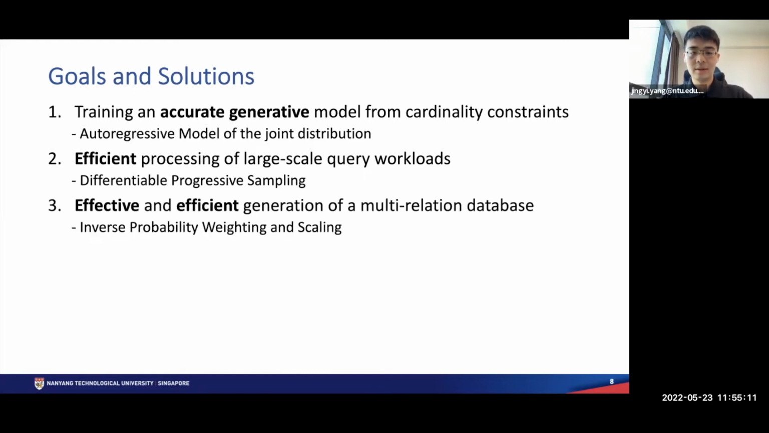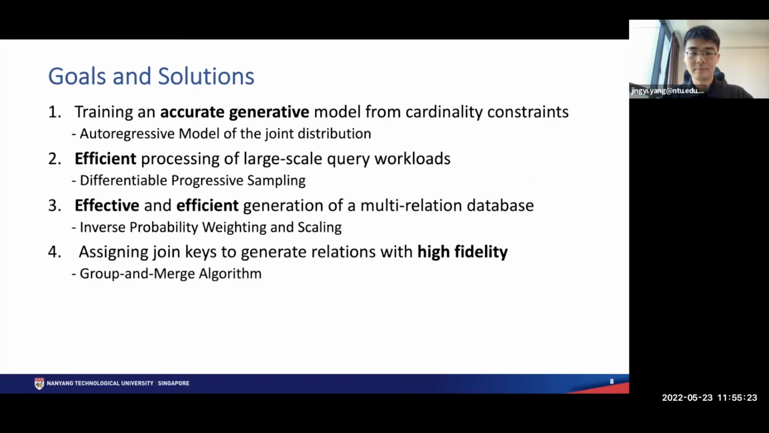The third goal is the effective and efficient generation of a multi-relation database. We propose two techniques, inverse probability weighting and scaling, to generate a multi-relation database. The final goal is assigning join keys to generated relations with high fidelity. We use a group and merge algorithm to assign the join keys. We'll discuss each of the goals in detail.